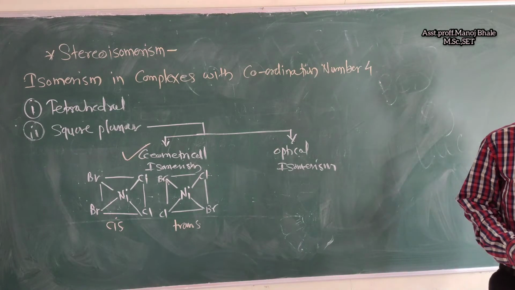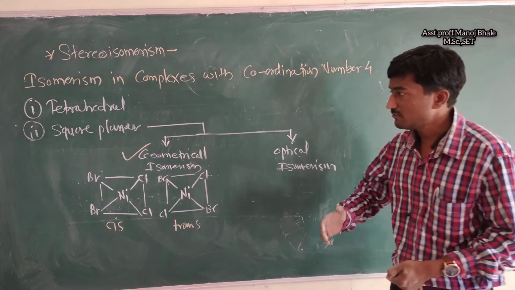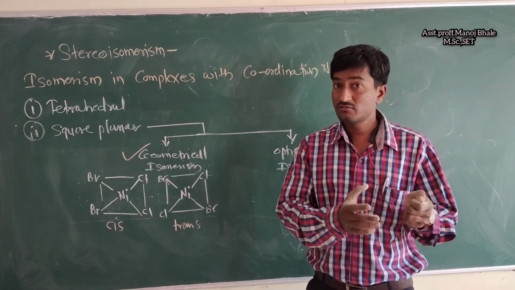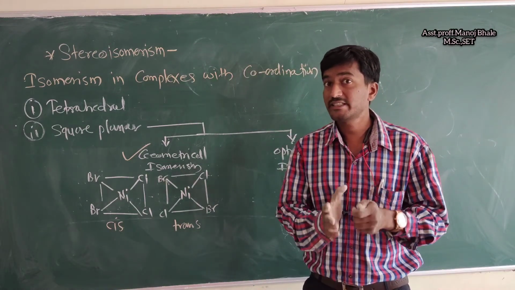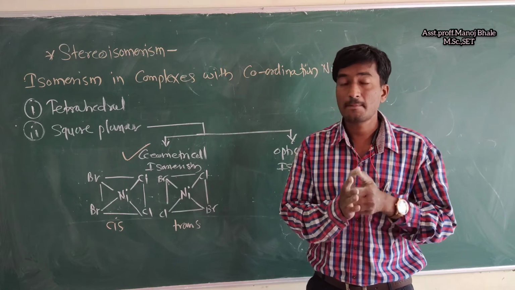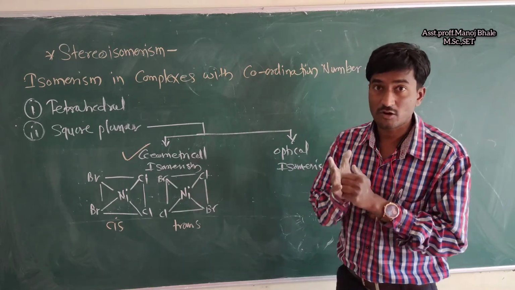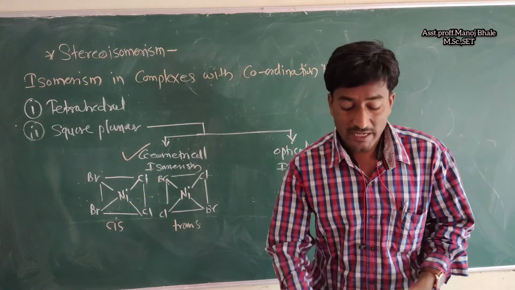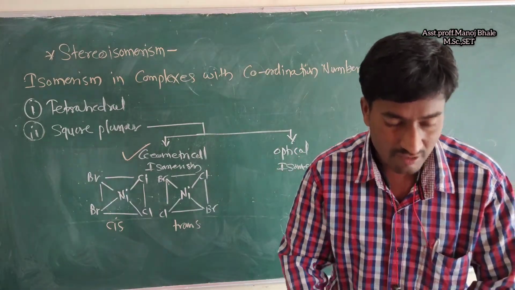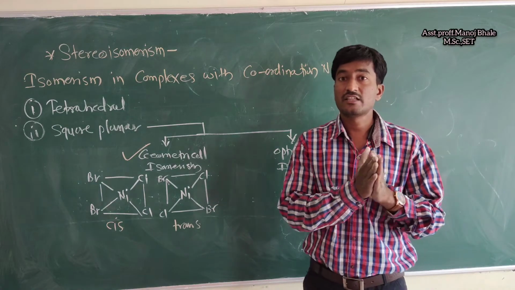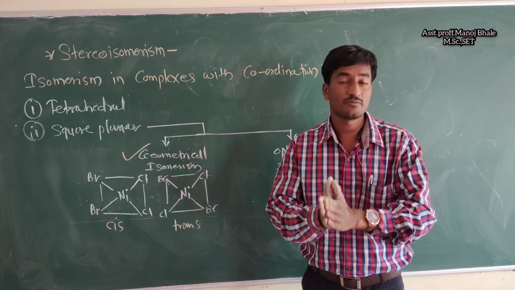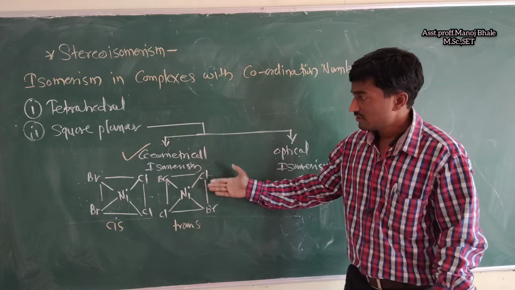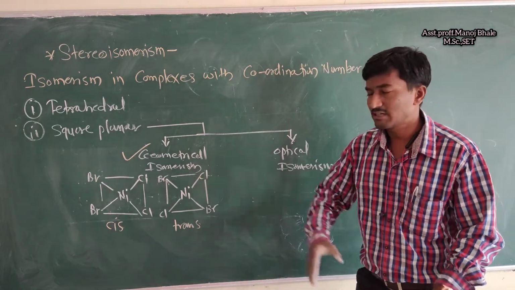Now what about optical isomerism? Optical isomerism is not present here, only in exceptional cases. Now why is there no optical isomerism? For optical isomerism there is one condition: there should be no plane of symmetry and no center of symmetry. Let's check with both of these examples.